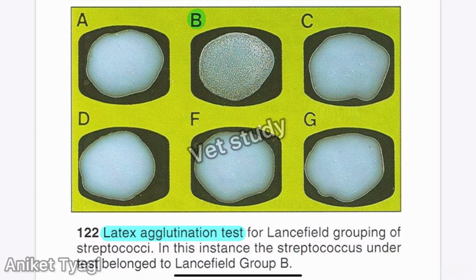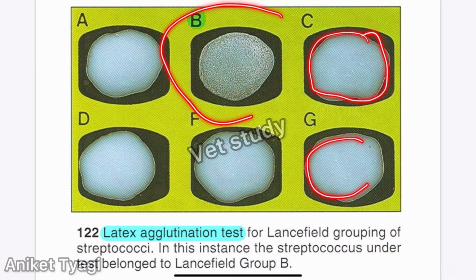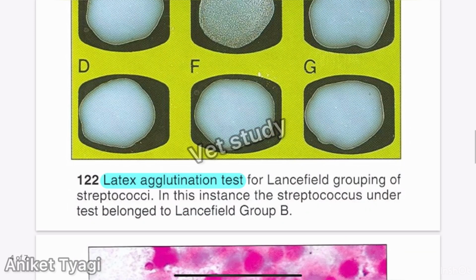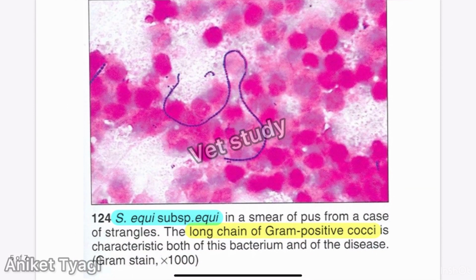So you can see that in the others, like A, C, D, F and G, there is no agglutination. You can see that there is no granule formation, but in case of B there is agglutination. So we can say that this bacteria belongs to Lancefield group B because there is agglutination in B. Okay, after this we have the next image, and this is the image of Streptococci equi, subspecies equi. This Streptococci equi forms long chains; as we know it is a gram positive cocci, but this forms long chains, and this is characteristic of this bacteria.